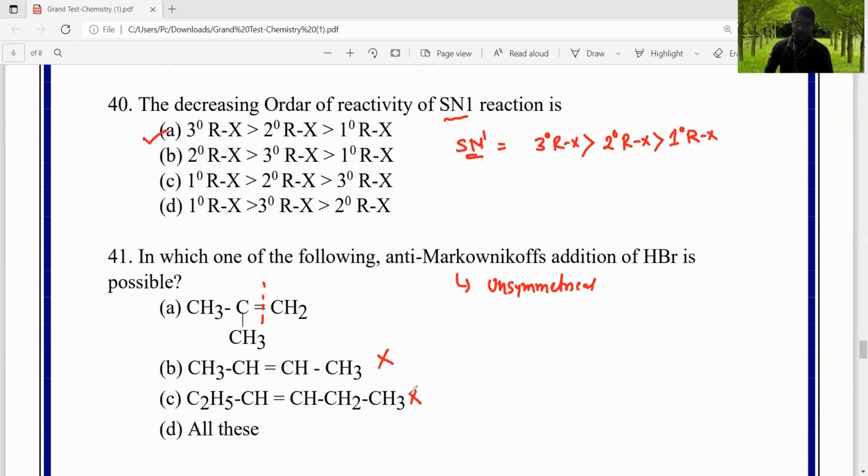Here too, it is a symmetrical alkene, so it is not possible. Therefore, the one which contains an asymmetrical alkene is only A. Both B and C are symmetrical alkenes, and in a symmetrical alkene there is no possibility of anti-Markovnikov's rule as well as Markovnikov's rule, right? This is the answer for question 41, right?